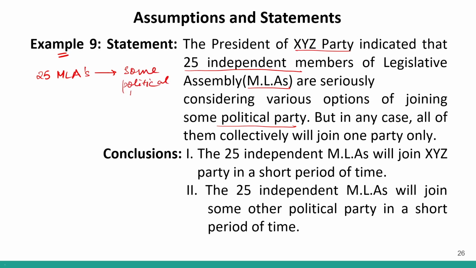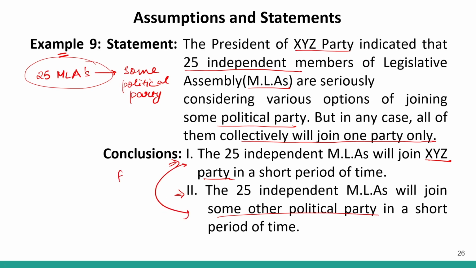Now, in any case, all of them collectively will join one party only. All these 25 MLAs will join some political party, one party, all 25 of them together. Conclusion 1 says the 25 independent MLAs will join XYZ party in a short period of time. And the second one says the 25 independent MLAs will join some other political party in a short period of time. So either of the two will happen, right? Either of the two will happen.